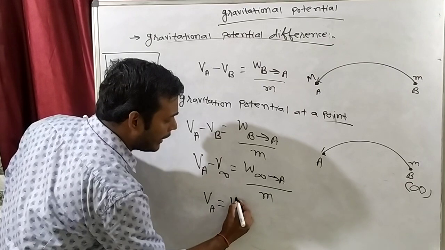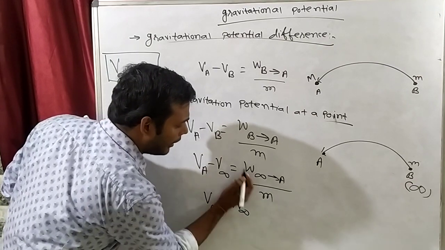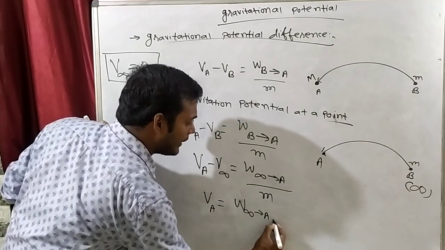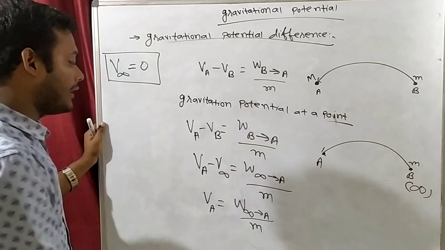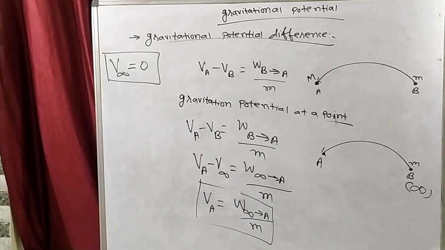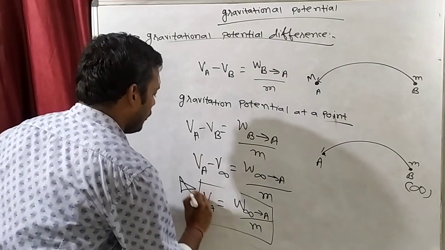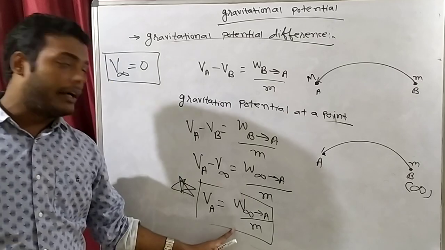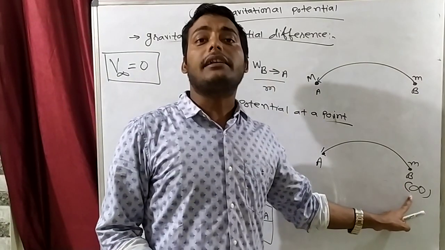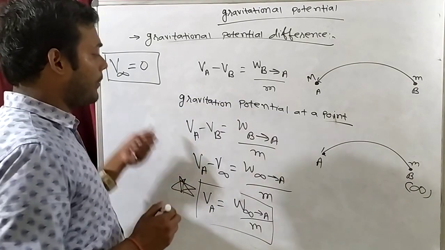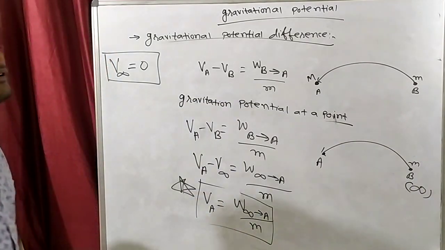So VA is equal to the work done in bringing any mass from infinity to A divided by unit mass. Can I write this? So potential is work done per unit mass. So when we want to define potential at a particular point, then we have to take point B at infinity, because potential at infinity is 0. So I will write that thing.